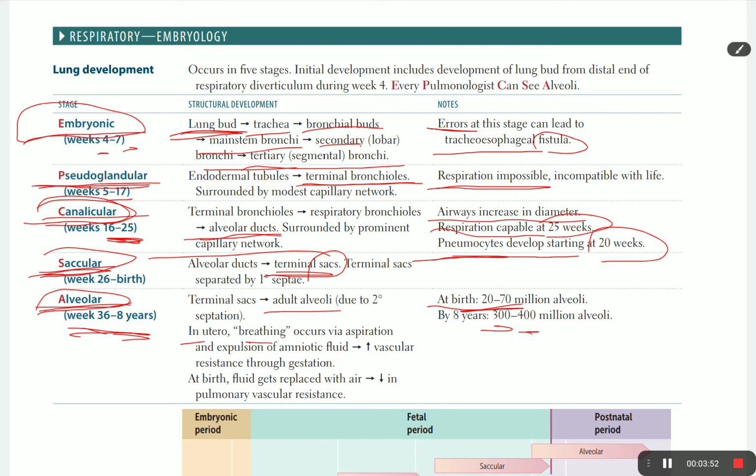In utero, breathing occurs via aspiration and expulsion of amniotic fluid, because there is no air inside the uterus, increasing the vascular resistance throughout the gestation. At birth, the fluid gets replaced with air, so the pulmonary vascular resistance decreases, which then gives the baroreceptors, and the pressure and resistance changes can cause a lot of change in the child after birth. So that's closing the PDA, and closing the foramen ovale between the two atria, because the oxygen was coming from the umbilical cord, not from the lung.